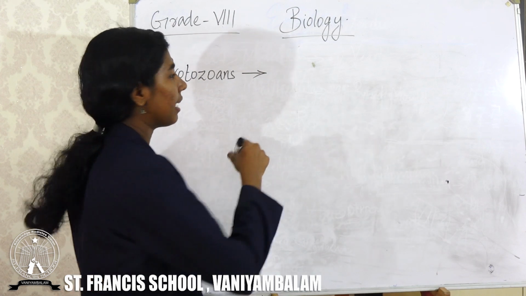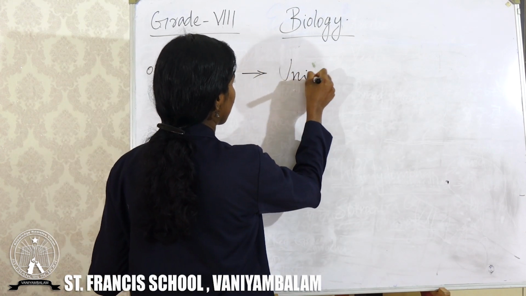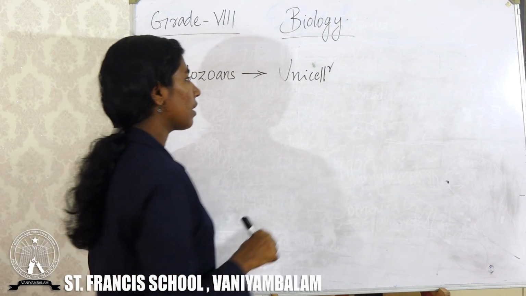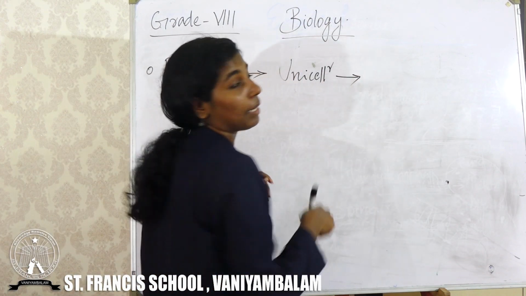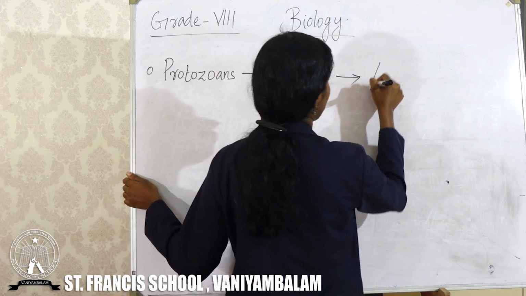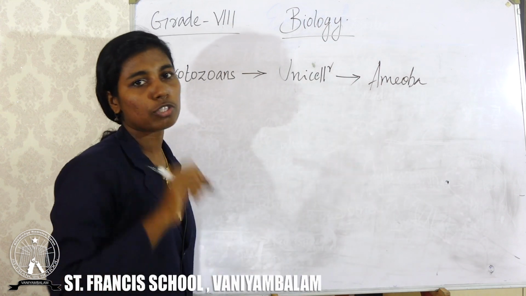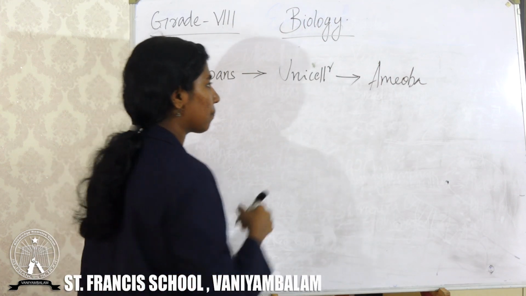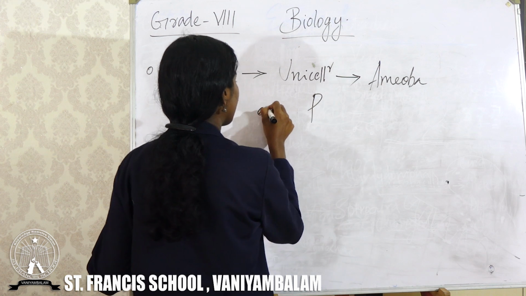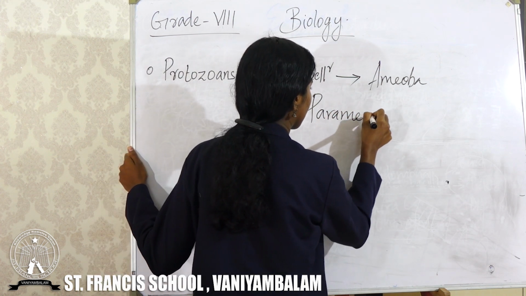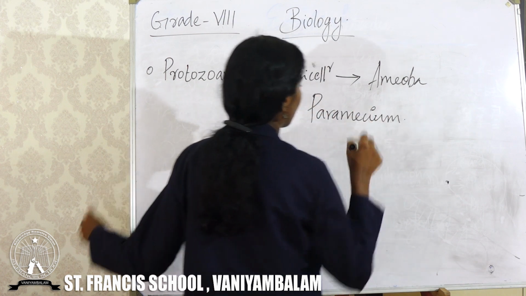Coming to the fourth type of microorganism, it's protozoans. Protozoans mostly exist in nature as unicellular organisms. I know you are familiar with amoeba. It's a protozoa. Mostly they are aquatic. And one more example for protozoa is Paramecium.